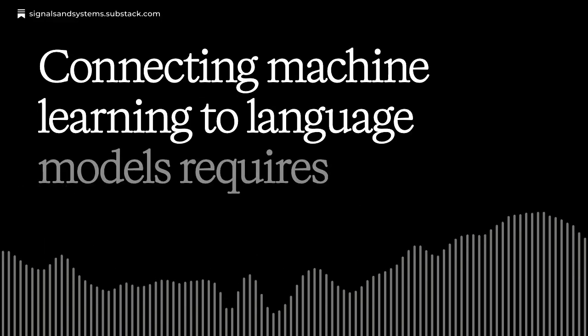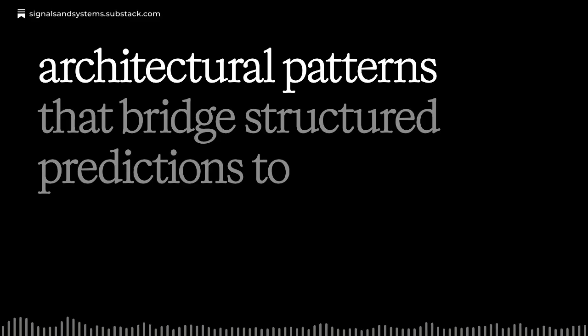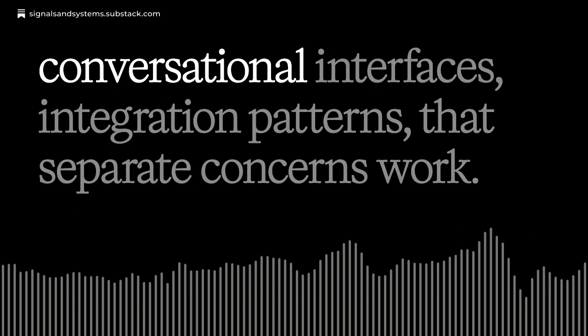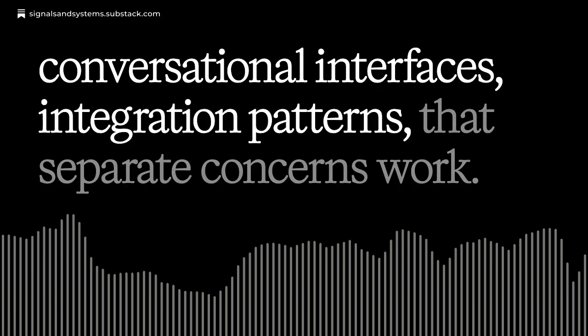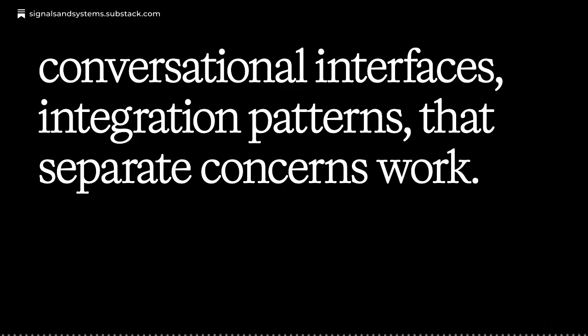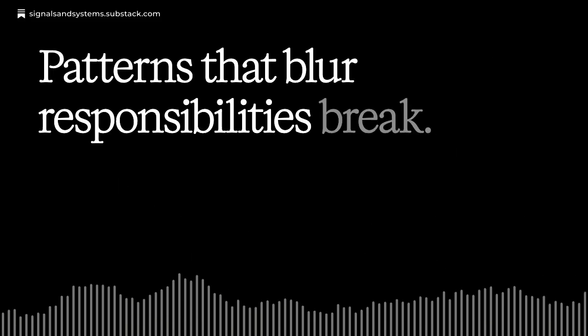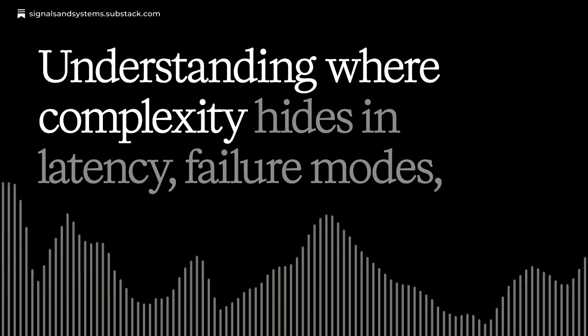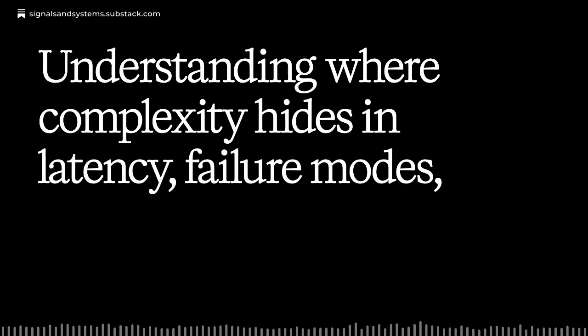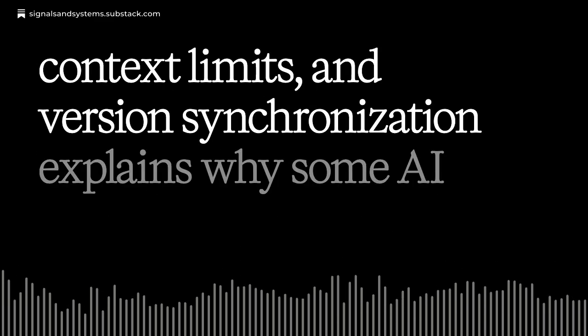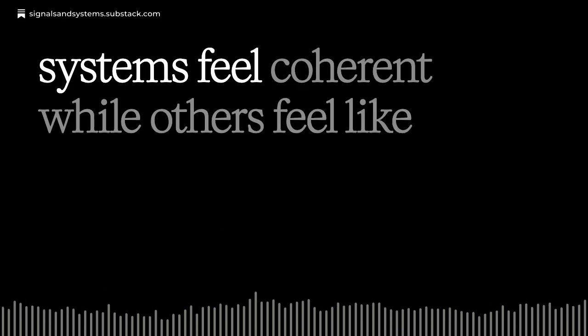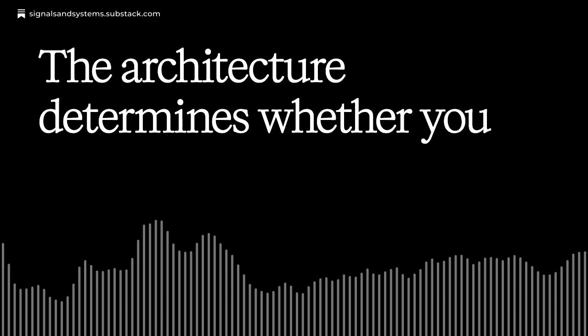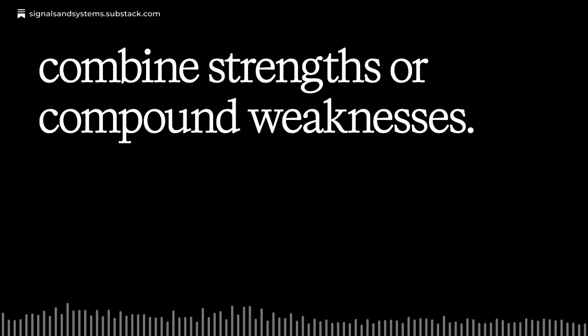In closing, connecting machine learning to language models requires architectural patterns that bridge structured predictions to conversational interfaces. Integration patterns that separate concerns work. Patterns that blur responsibilities break. Understanding where complexity hides in latency, failure modes, context limits, and version synchronization explains why some AI systems feel coherent while others feel like disconnected components forced together. The architecture determines whether you combine strengths or compound weaknesses.